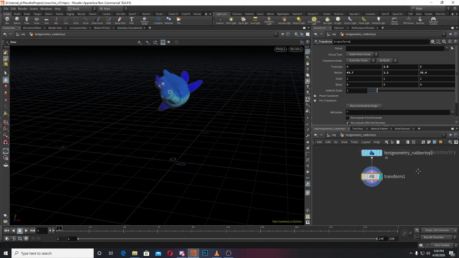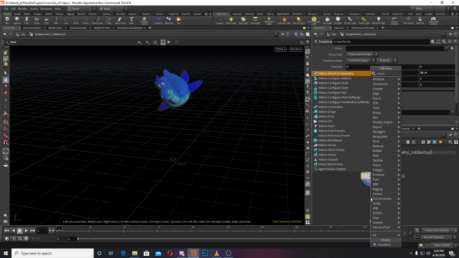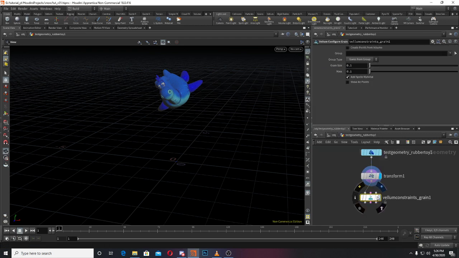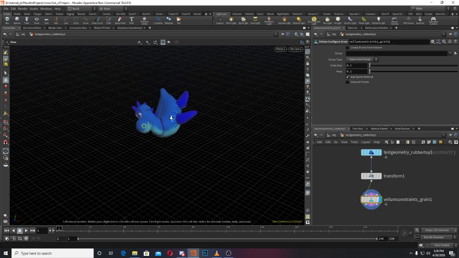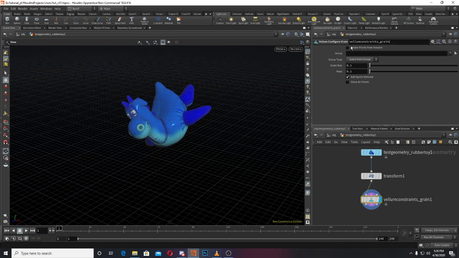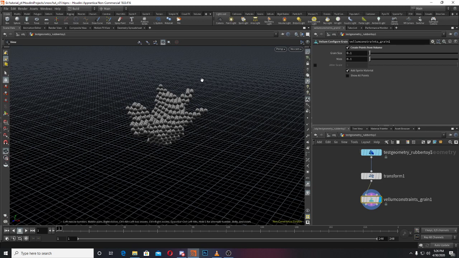So for creating vellum, we need a first node. This is vellum configure grain, this fourth one, and we connect that one. As you can see, I clicked but nothing happened. So what we have to do is click here, create points from volume. Just click on this one, and it converted.